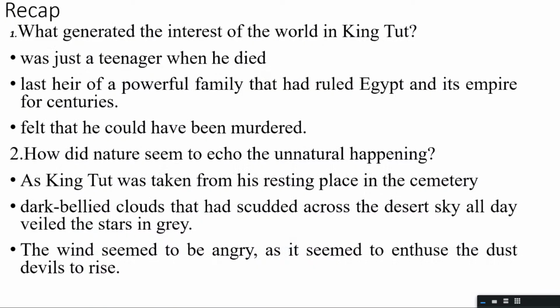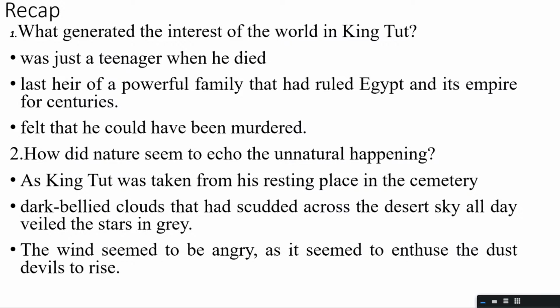Now, a very quick recap. This is something that you would all have to remember for the understanding of the chapter and also your assessment. What generated interest in the world of King Tut? See, first, he was a teenager when he died.